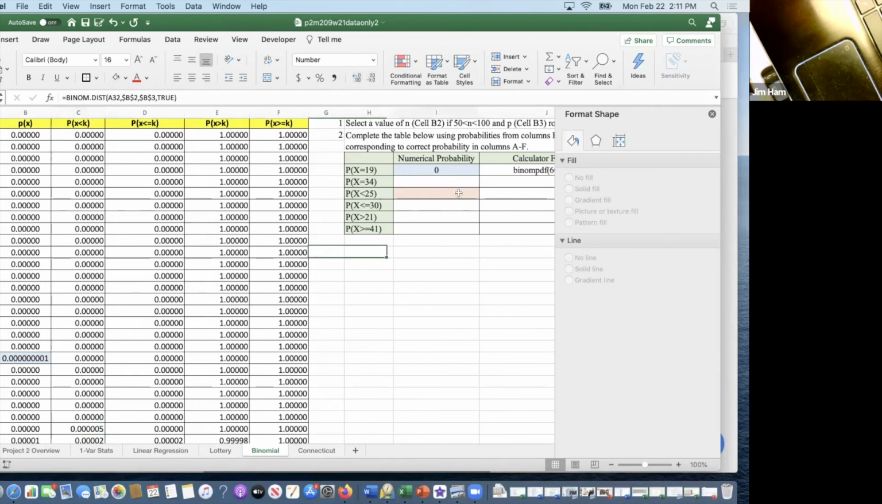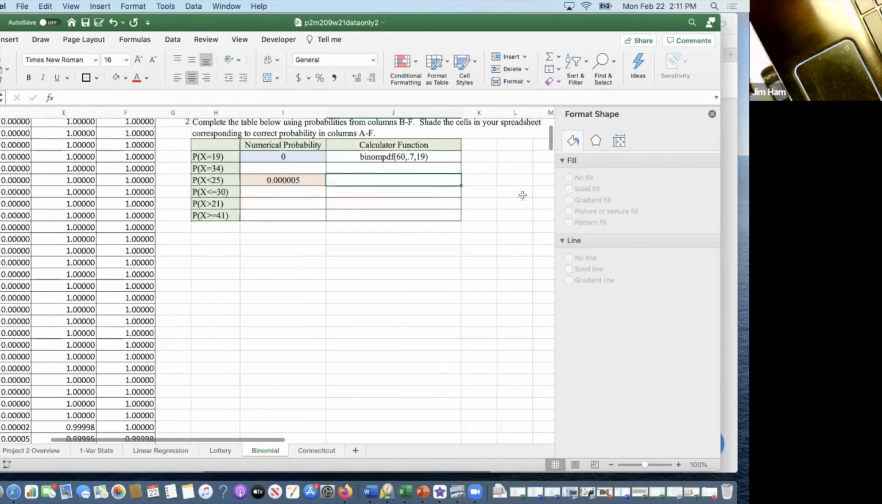All right, and so then I would enter 0.000005. And then what I would have to type in here is binomial, and you can actually do this with your calculator. But instead of binomial PDF this time, since it's a less than probability, we want binomial CDF, and we want that last number to be 24.